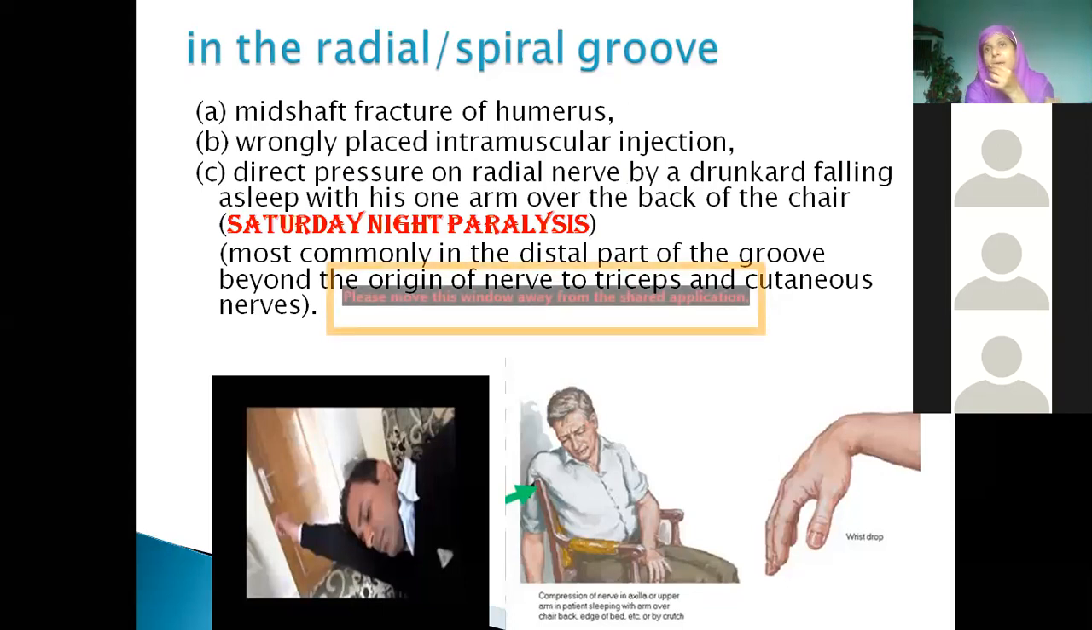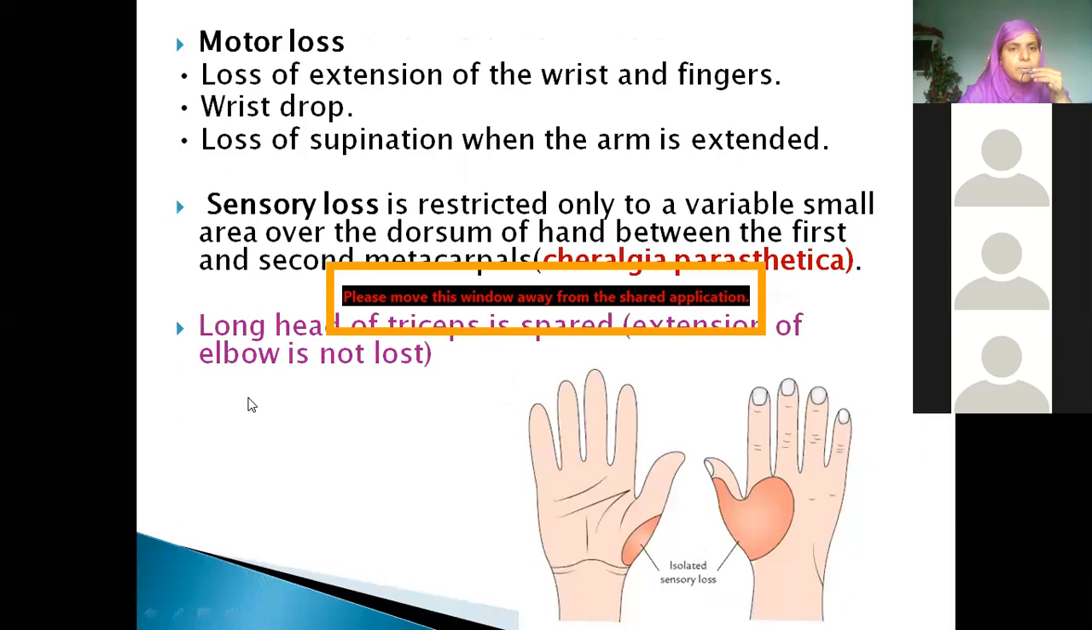Sometimes a wrongly placed intramuscular injection also, much below the deltoid. If the injection is given in the spiral groove, it is very dangerous. That may also lead to this type of paralysis of the radial nerve, Saturday night palsy. Whichever was motor supply and sensory supply, everything is gone.